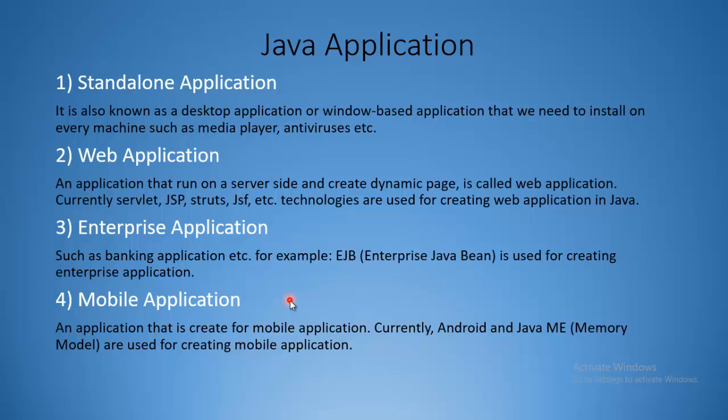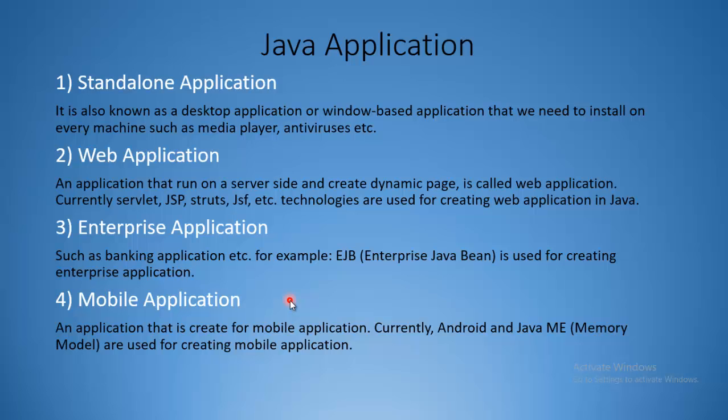Java applications: the first is the standalone application, that is, a desktop application or Windows-based application that we need to install on every machine, such as media players, antivirus, and so on. The second one is the web application that runs on the server side and creates dynamic pages. Currently Servlet, JSP, Struts, JSF, and so on technologies are used for creating web applications in Java.